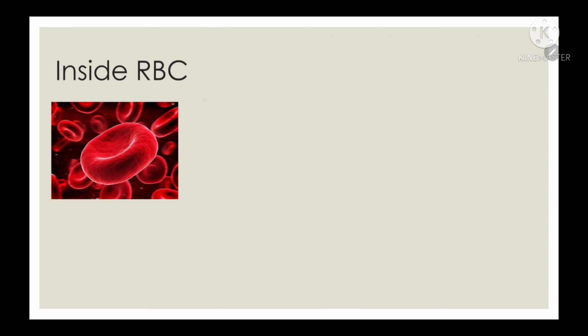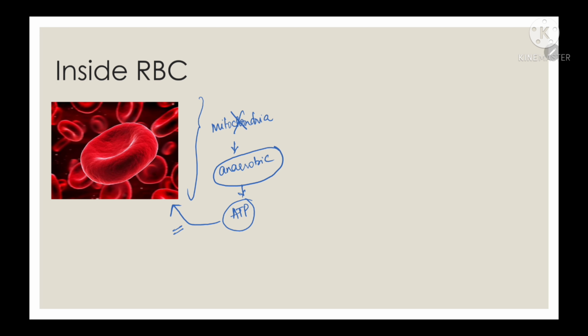So inside the RBC, mitochondria is absent, because of which anaerobic glycolysis mainly serves as the supply of ATP for the red blood cells. Anaerobic glycolysis serves as the main source of supply of ATP for the red blood cells.